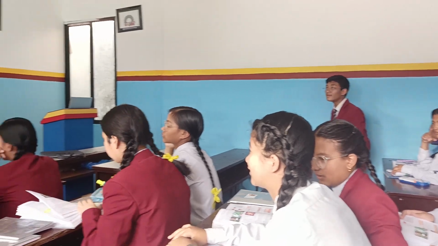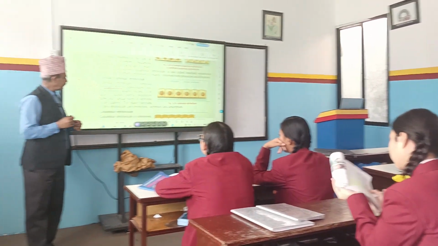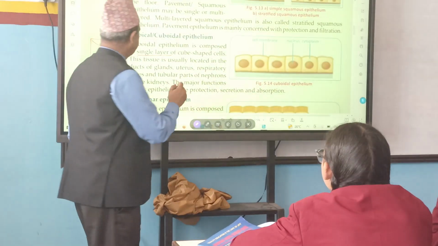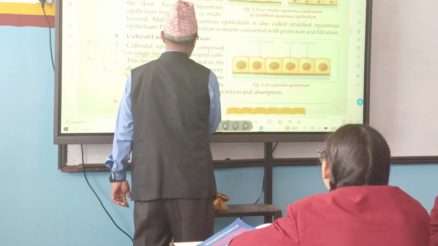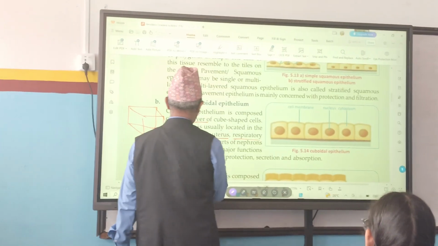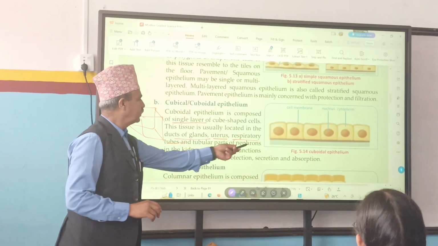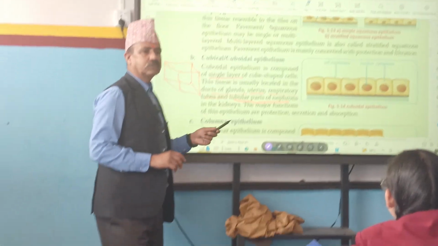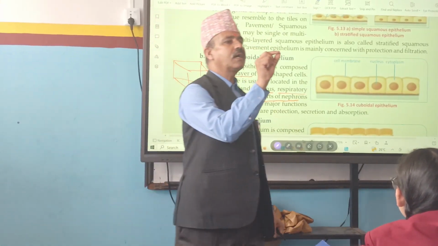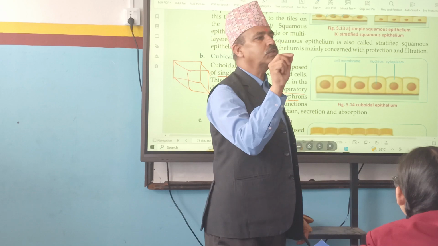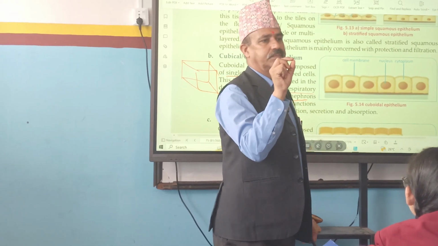Remember, cube-shaped cells. Next one, found in ducts of glands, uterus, respiratory tubes, and nephrons. Nephrons are the structural and functional unit of the kidney.